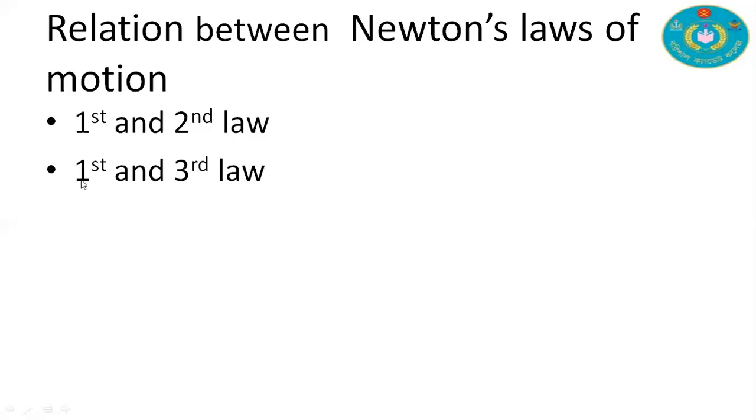That is, the summation of forces is zero, and that indicates the first law. In this way we can derive the first law from the third law, and by applying a condition to the second law we can derive the first law. That is the relation between Newton's laws of motion.